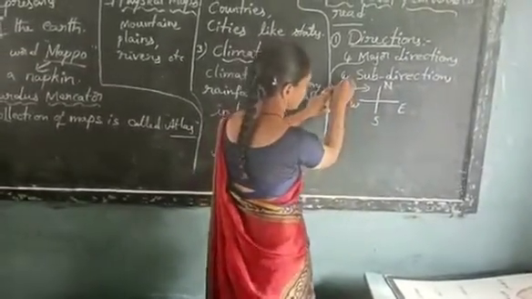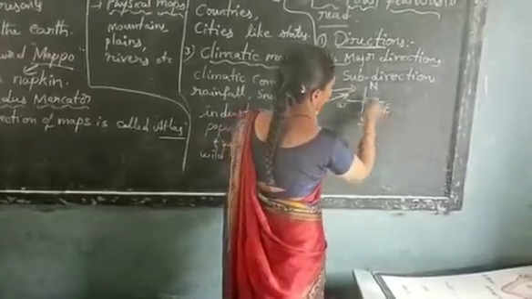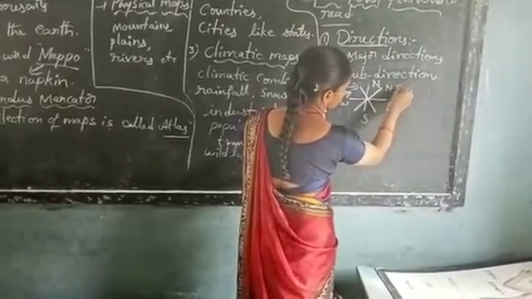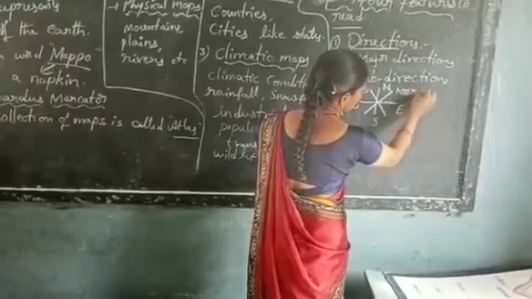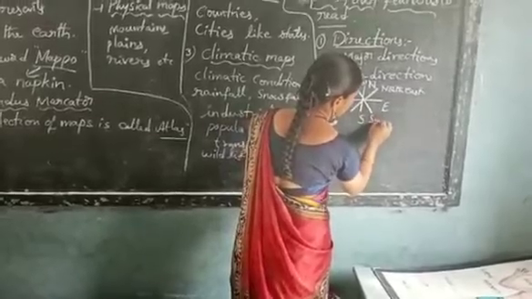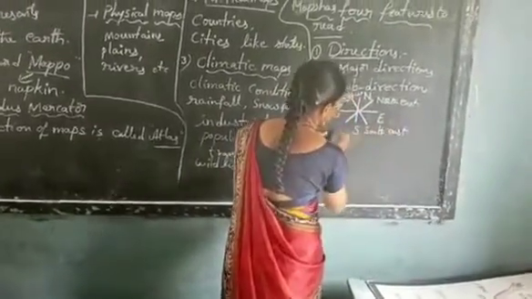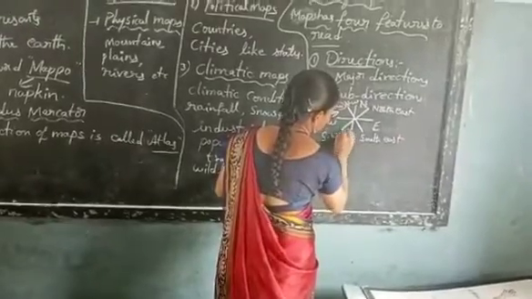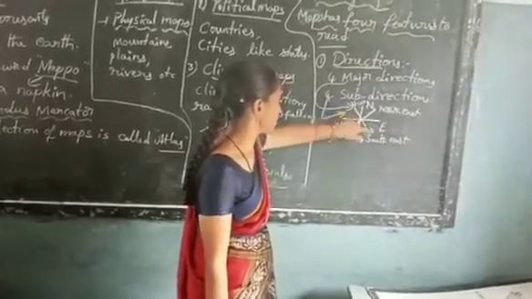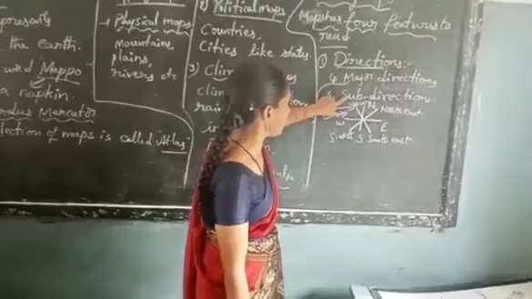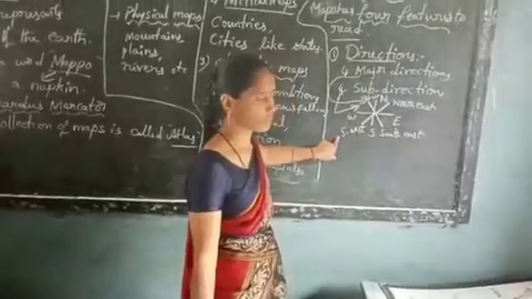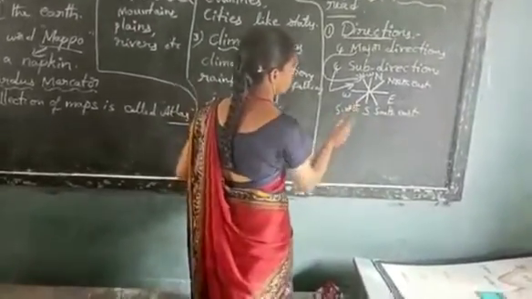And the sub-directions are northeast, northwest, southeast, and southwest. Okay. Here, north, south, east, and west are the 4 major directions, and the sub-directions are northeast, northwest, southeast, and southwest. Okay, these are the 4 main directions.